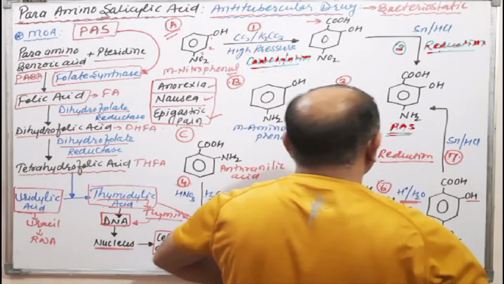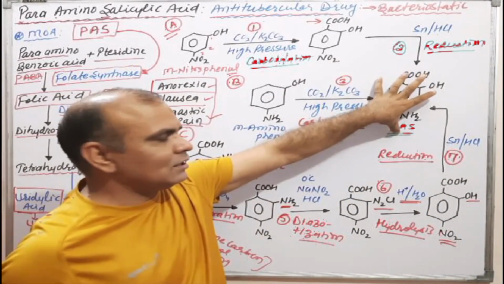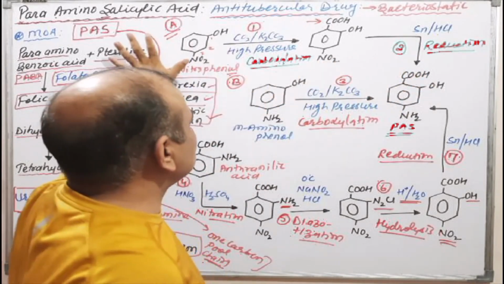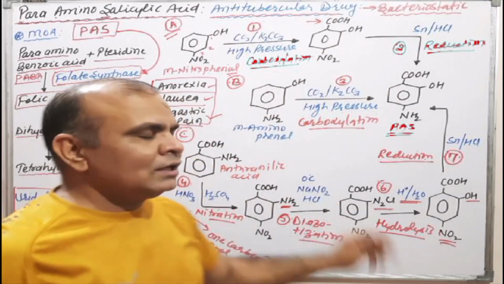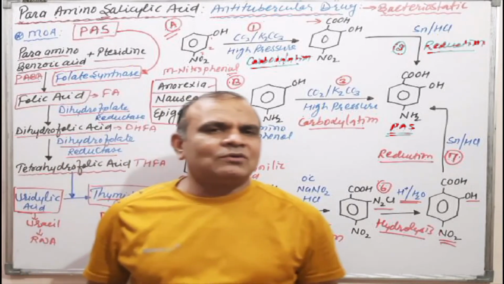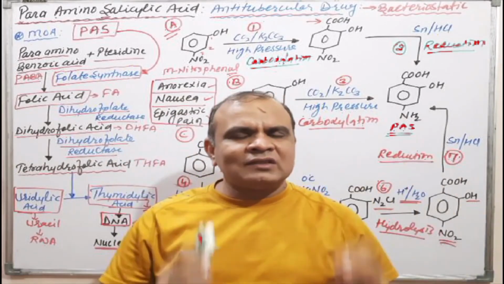In this fashion we can synthesize our drug molecule PAS, para aminosalicylic acid, by means of three routes, route A, route 2 and route 3. As this is a very simple molecule, we have to reproduce all three routes